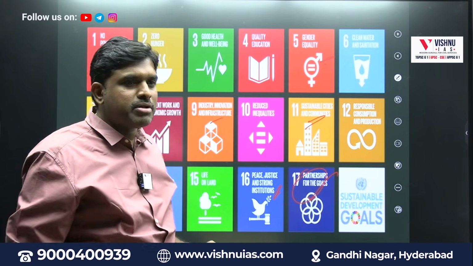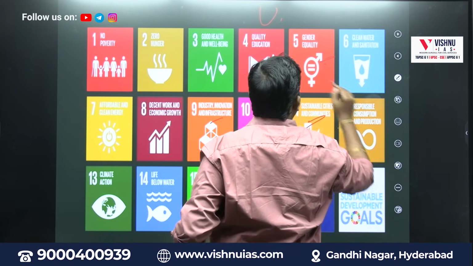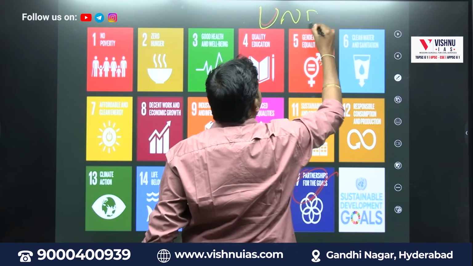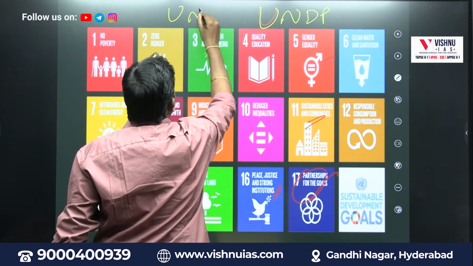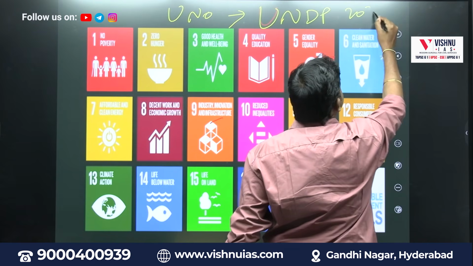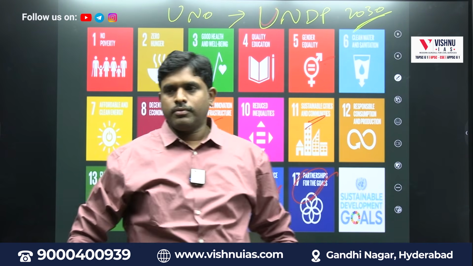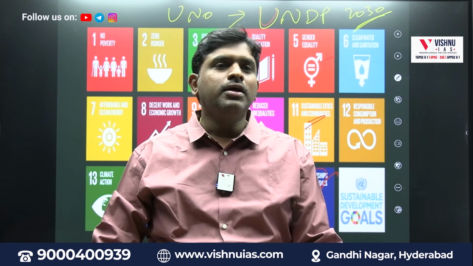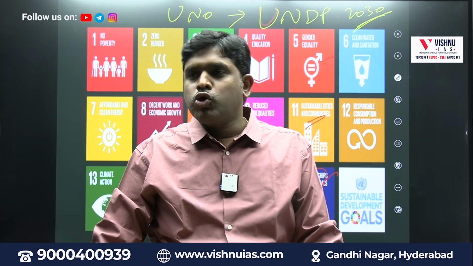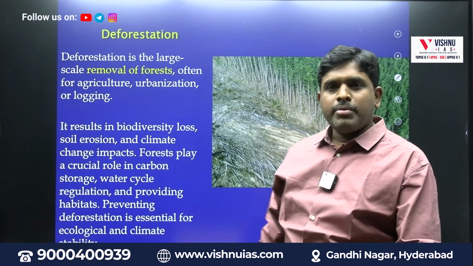These are sustainable development goals which are being given by whom? UNDP, United Nations Development Programme of the United Nations Organization. The 17 goals we have to reach by which time? 2030. So in this way you have to remember sustainable development goals. Easier you can remember?